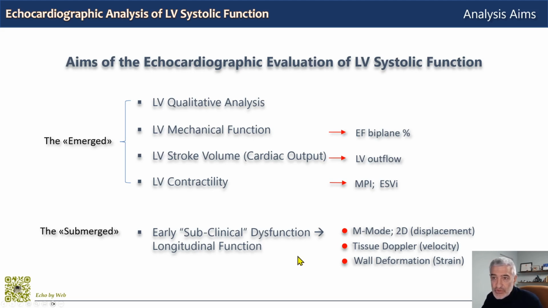It is also important to consider that none of these measurements replace the others. They are all complementary. So one thing is mechanical function, another is stroke volume, another is the estimation of contractility. We have just studied that with physiopathology. And still different is the analysis of longitudinal function, which does not replace the global function. It's a complementary analysis. And don't forget stroke volume: when stroke volume declines, that means that you are losing your patient, as a declining stroke volume means a significant reduction of prognosis.